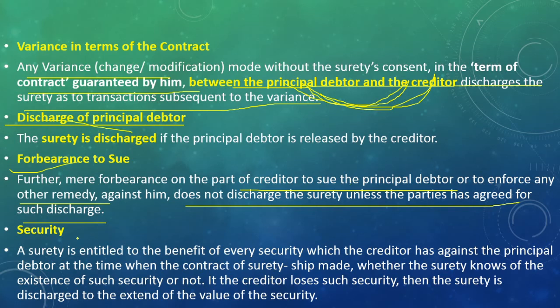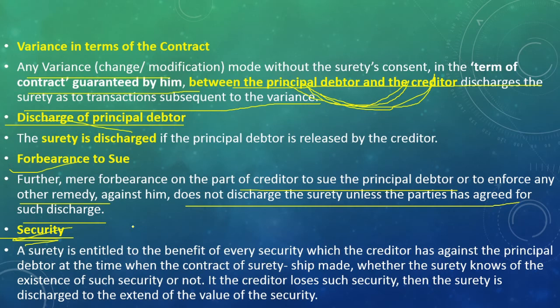Then next is the security. Sometimes in a bank itself, collateral security will be accepted in terms of guarantee. Even though the principal debtor is a customer of the bank, the bank may still take a collateral security, because in terms of consideration they will accept the collateral security. So that is the last point in this contract of guarantee.